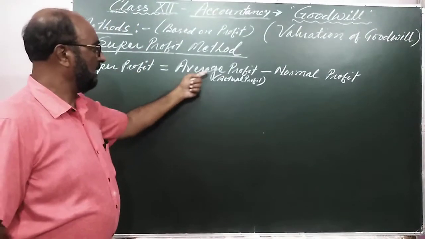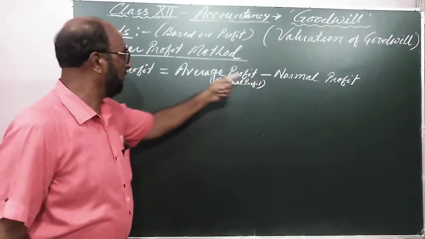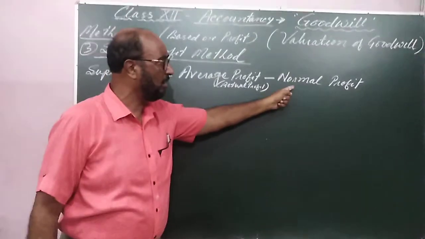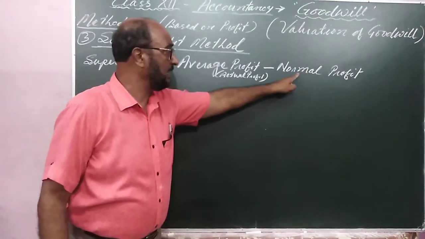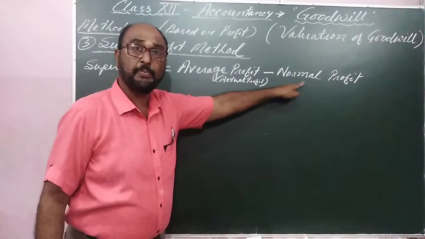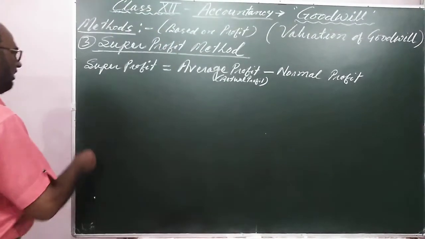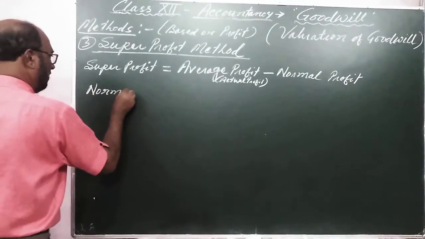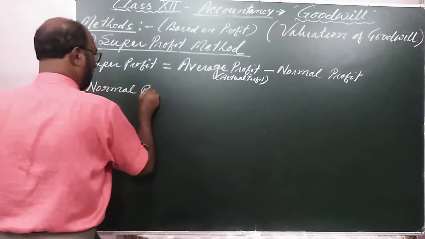So the super profit is the difference of actual profit and normal profit. Again, there is a new term, normal profit. What is normal profit?